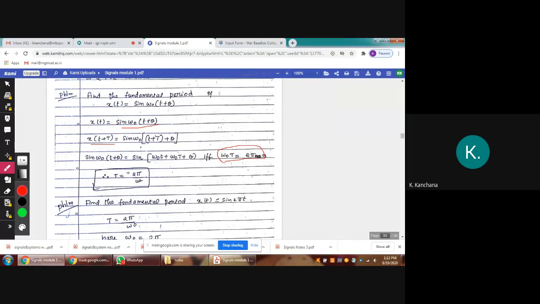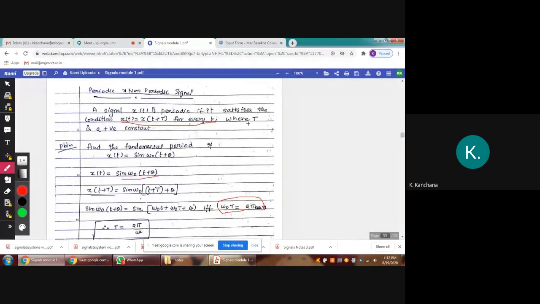This is the fundamental period. That means T is the fundamental period.